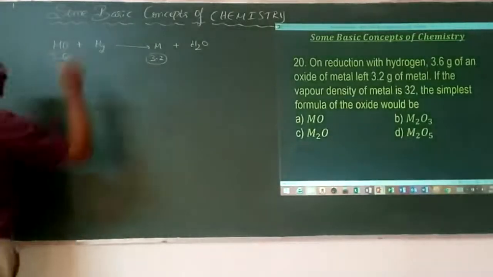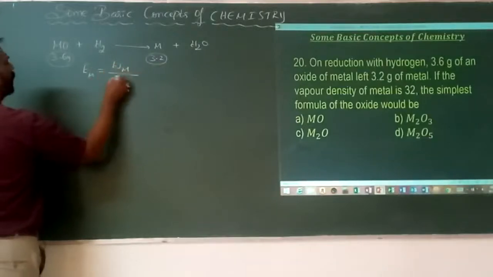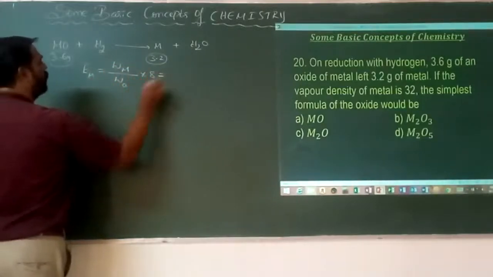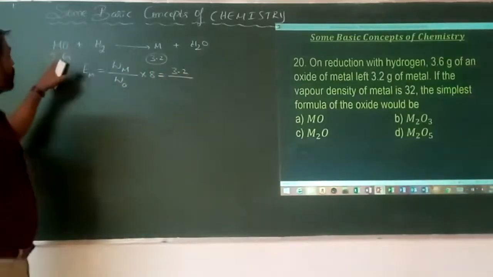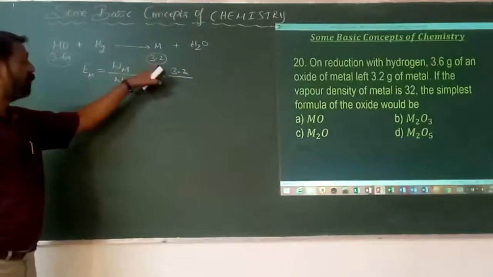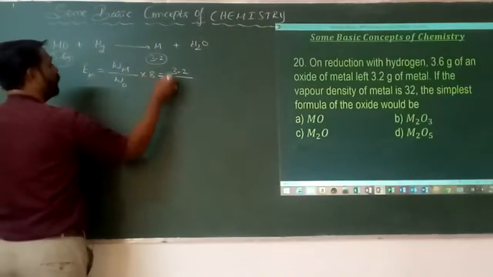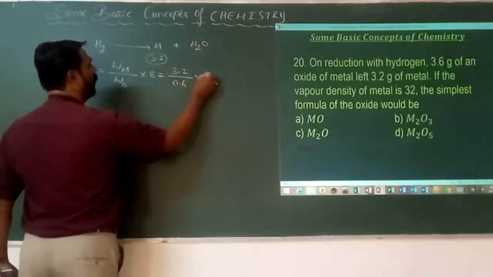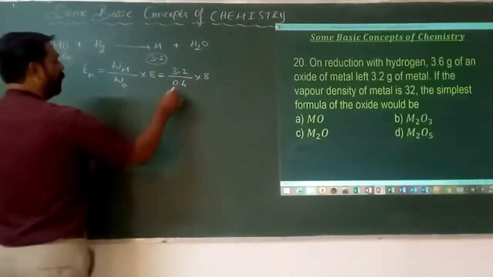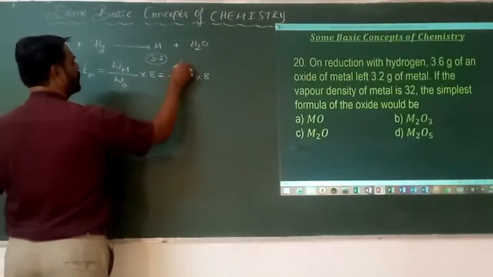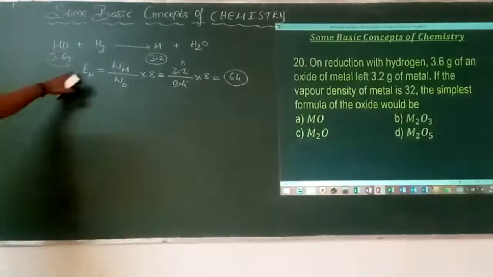As it is a metal oxide, equivalent mass of M is equal to W of M divided by W of O into 8. What's the mass of the metal? 3.2. What's the mass of the oxide? Mass of metal oxide is 3.6, mass of the metal is 3.2, so the difference of these two gives the mass of oxygen. What is 3.6 minus 3.2? That is 0.4. So 3.2 divided by 0.4 into 8 is equal to 64. It is the equivalent mass of the metal.